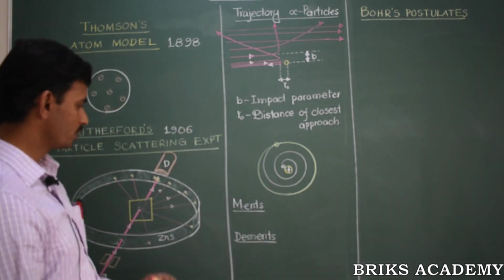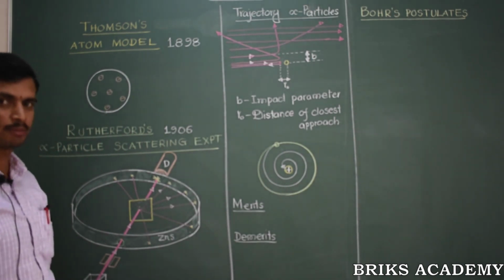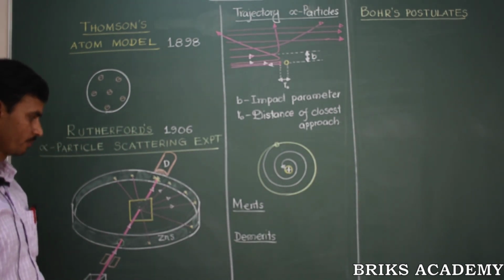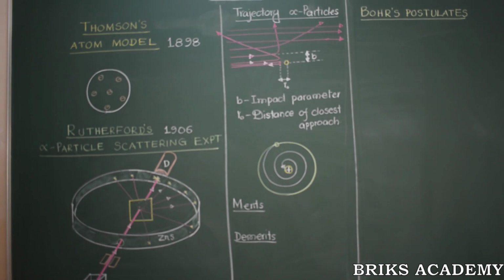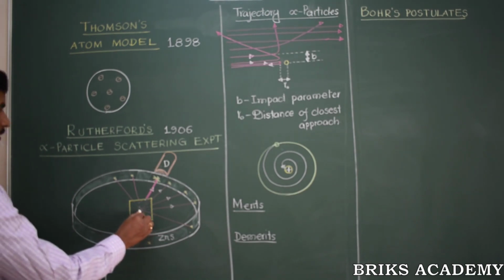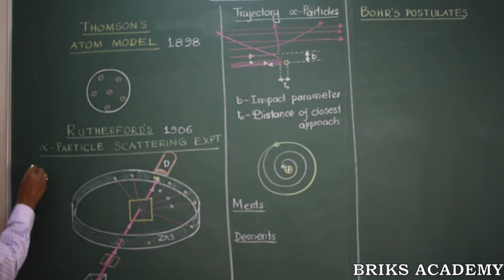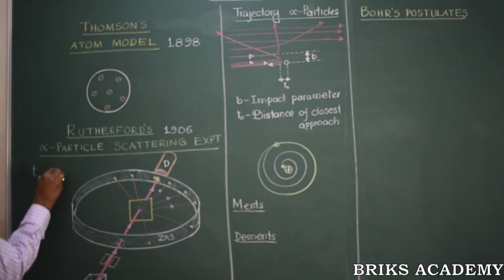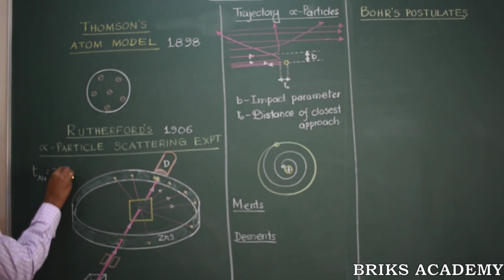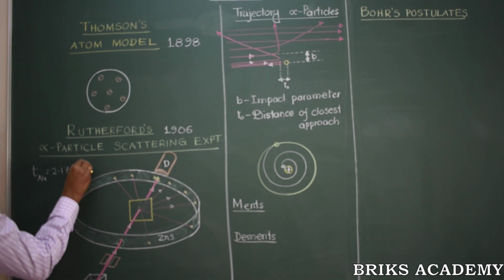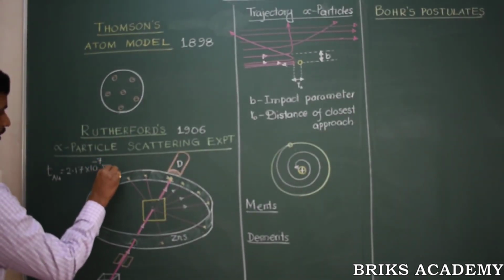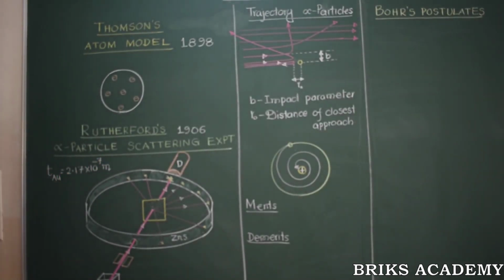So what was the exact procedure of the experiment? How did the experiment go on? Geiger and Marsden, as suggested by Rutherford, carried out the experiment like this. They took a gold film that was very, very thin. The thickness of this gold film was just 2.17 × 10^-7 meters. An extremely thin gold film was considered.